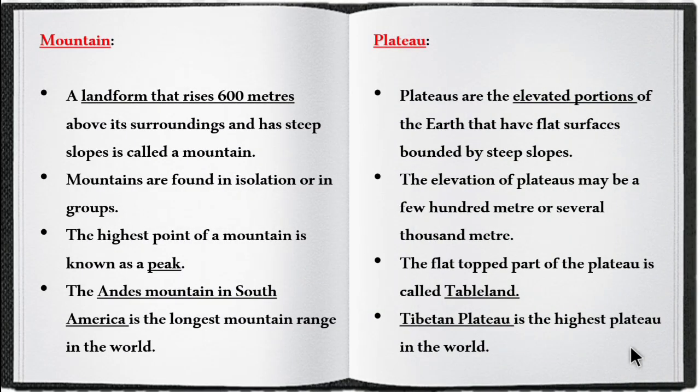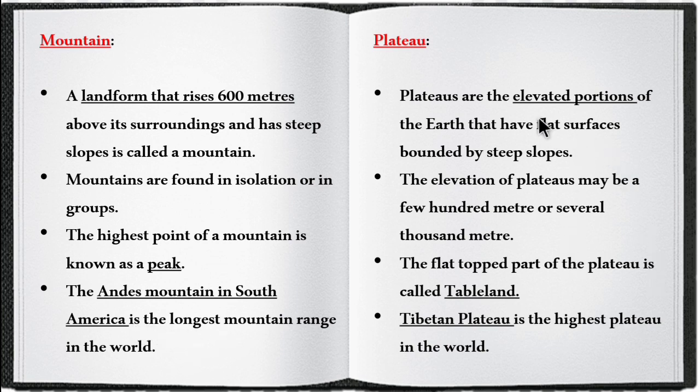The second distinguishes between mountain and a plateau. A mountain is a landform that rises 600 meters above its surroundings and has steep slopes. Mountains are found in isolation or in groups. The highest point of a mountain is known as peak. Example is the Andes Mountain in South America, and it is the longest mountain range in the world.